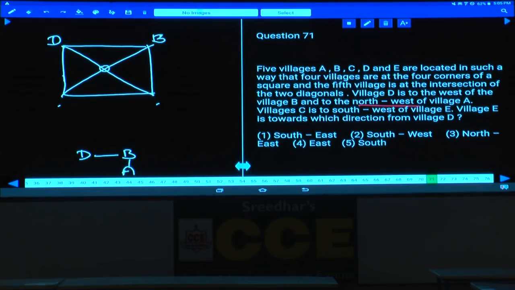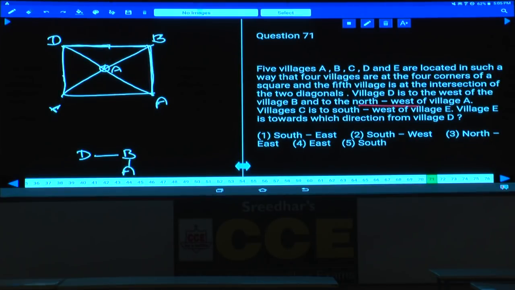Where should this A be? Can A be at this place? A cannot be here because if A is here, D will be to the north rather than northwest. Can A be at this place? Yes, north and west. Hence, is there any other possibility? A can be here as well. There are 2 possibilities for this A. Northwest. This is north and this is west, northwest. If A is here, this is north and this is west, northwest. Hence, how many possibilities?